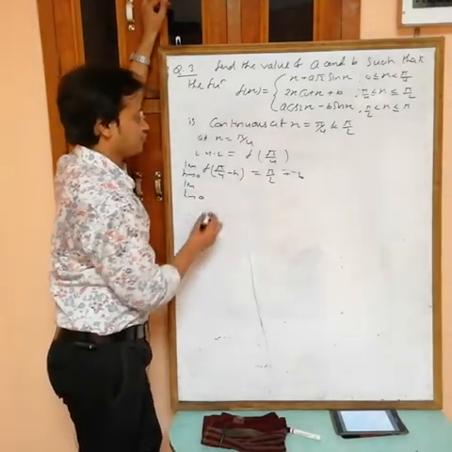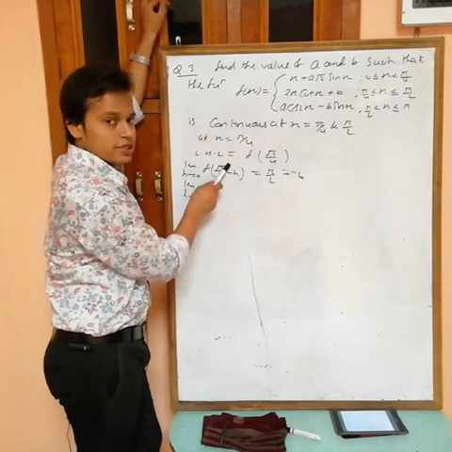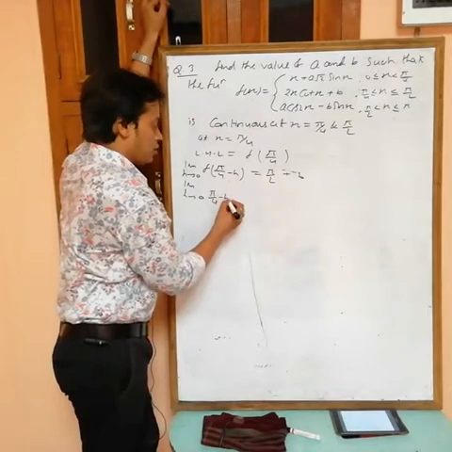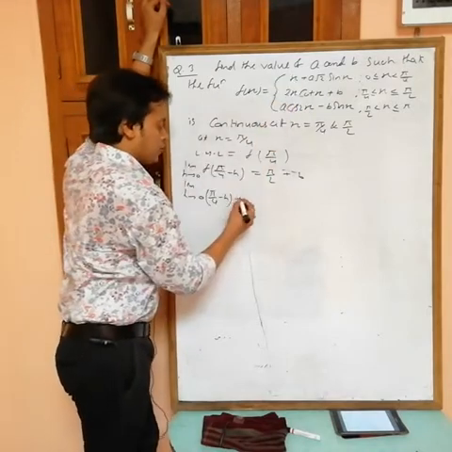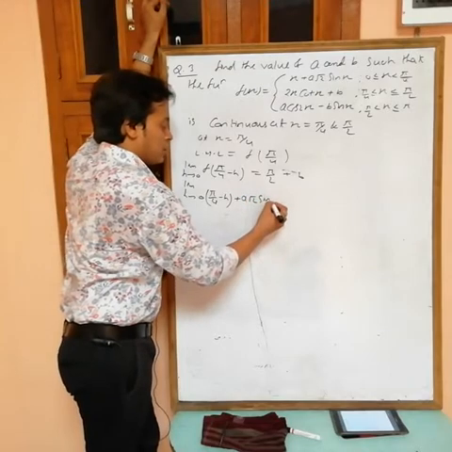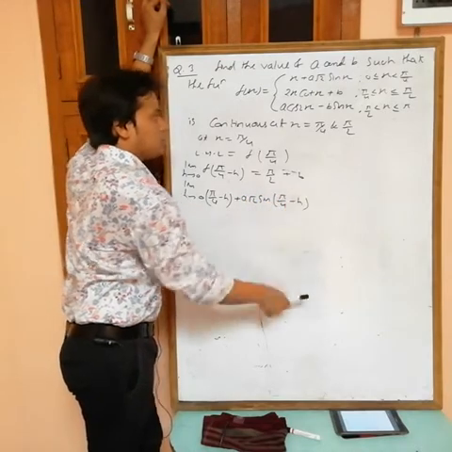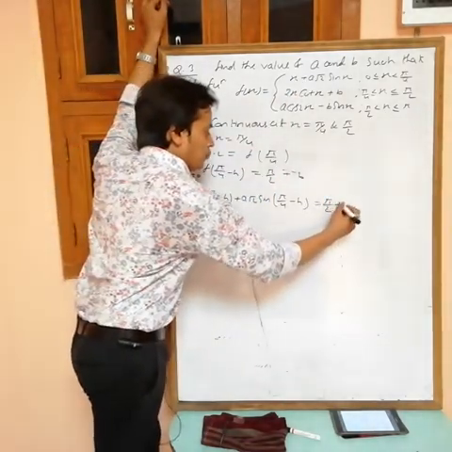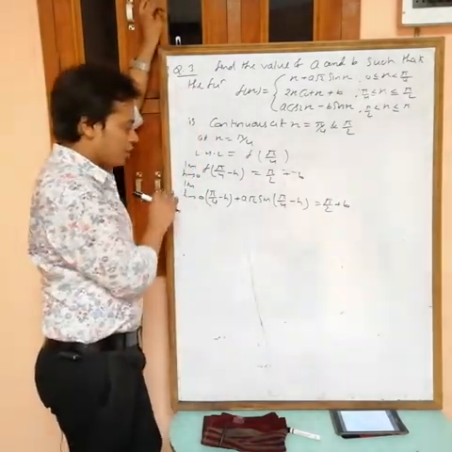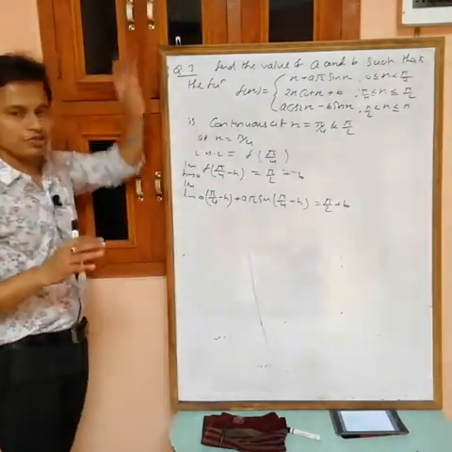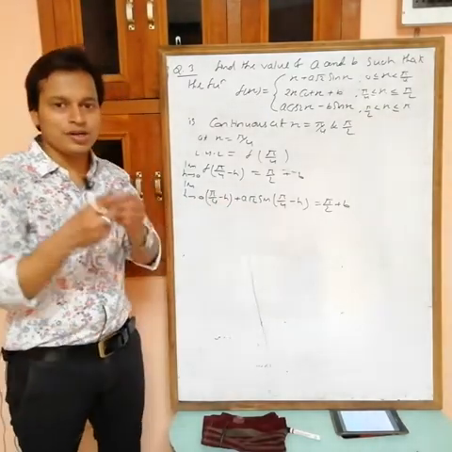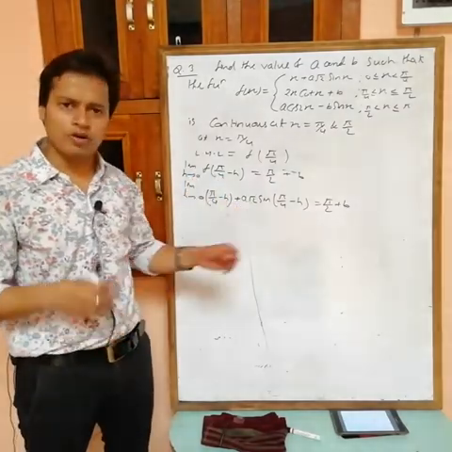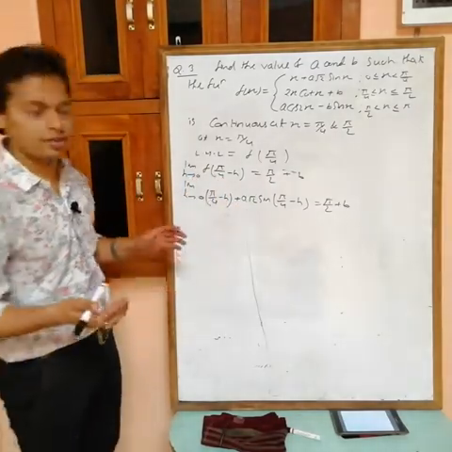Now f(pi by 4 minus h), limit h tending to 0. This one is less than pi by 4 now, so from this one, at the place of x we are putting pi by 4 minus h: plus a root 2 sin(pi by 4 minus h), pi by 2 plus b. Okay, now if you put h equals 0, after simplification, this is the simplified form, we are not getting 0 by 0 or infinity by infinity or 0 into infinity, this is a finite value. Okay, so put h equals 0 directly at the end.